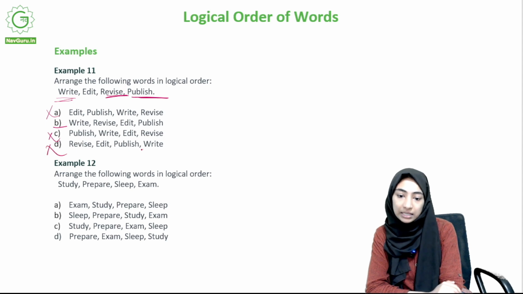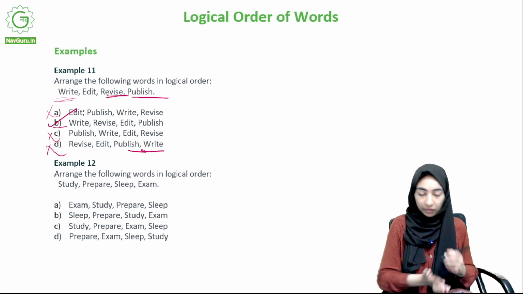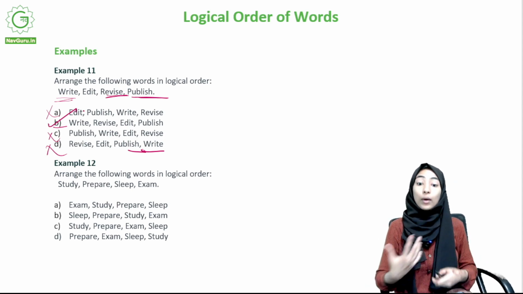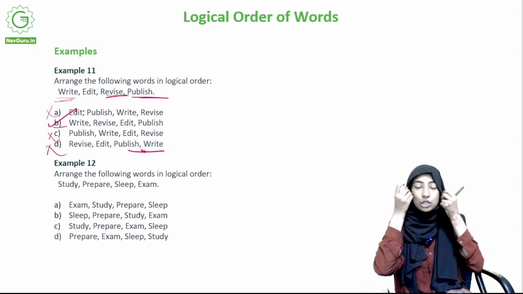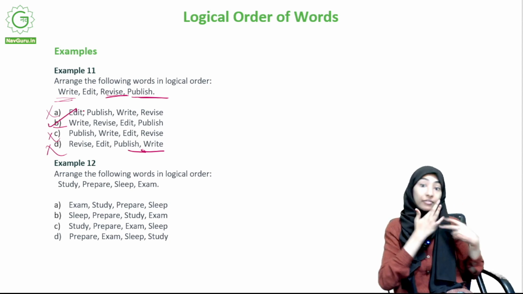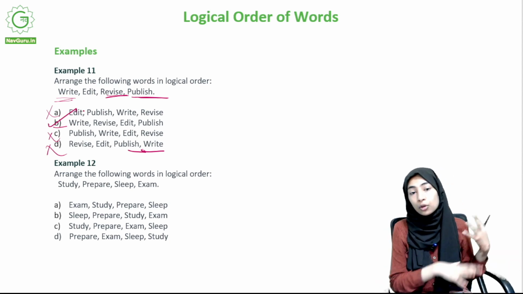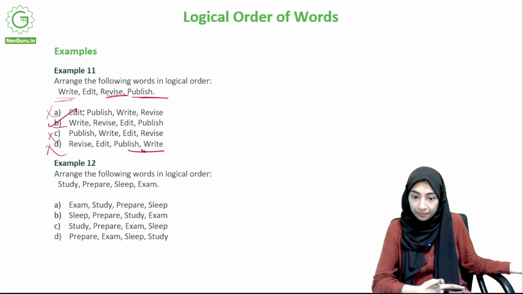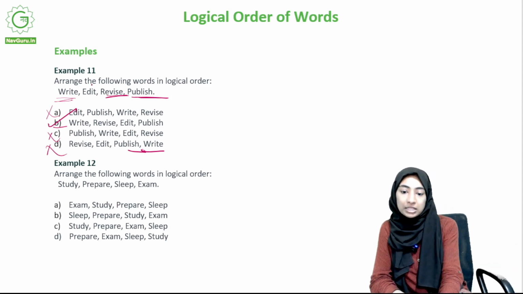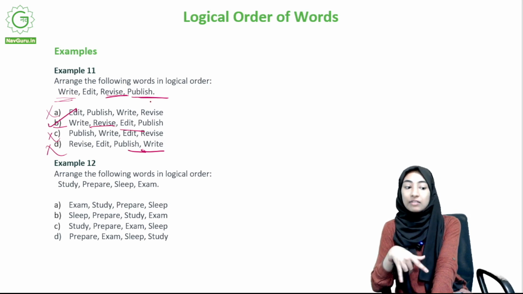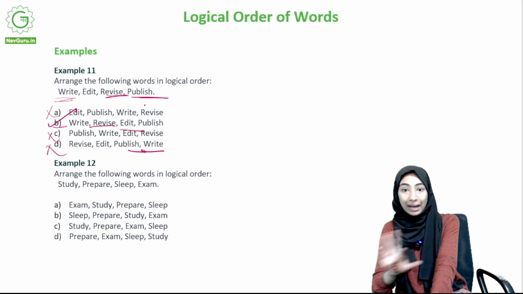D cannot be, because the write has to come before a publish. Then this is the only option. So you write whatever you need to, then you revise it, then you edit it. Usually in the process of writing books, you have a different editor. So that could also mean you get it edited by another person and then you publish it. That's why you have both revise and edit here, because the revising process might be done by yourself, but then you will get it edited by another person.